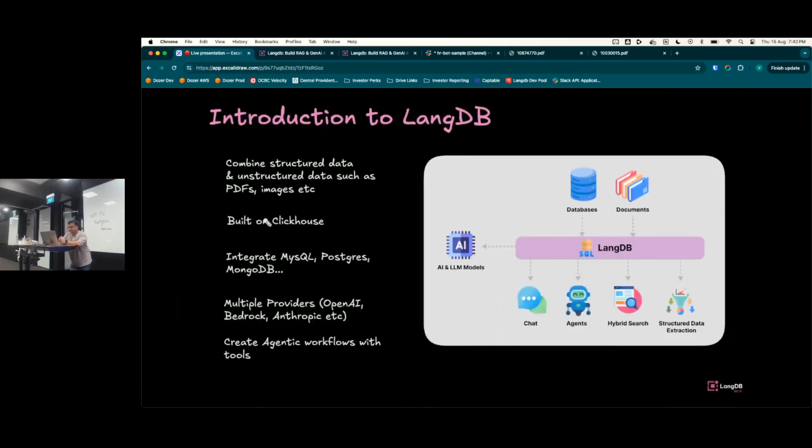I'll quickly jump into what LangDB is about. Today, there are many frameworks focused on building LLM applications. If you are familiar with them, frameworks like Llama Index, LangChain, etc., they're Python based. They work quite well, but we fundamentally believe that building LLM applications, you have to work very close with data.